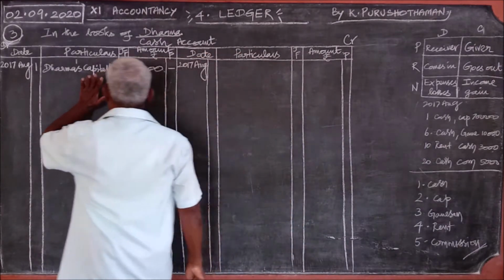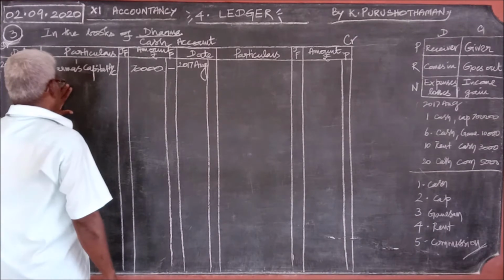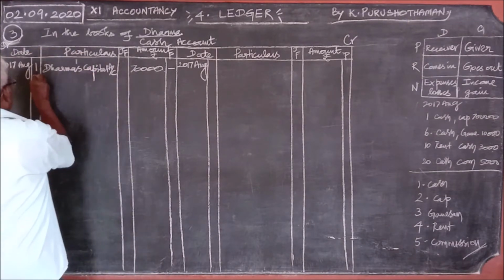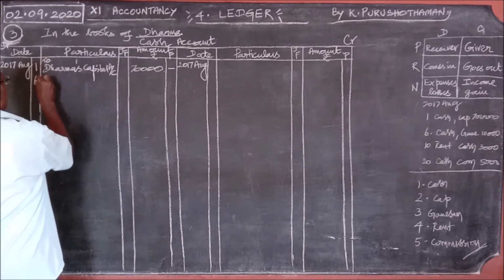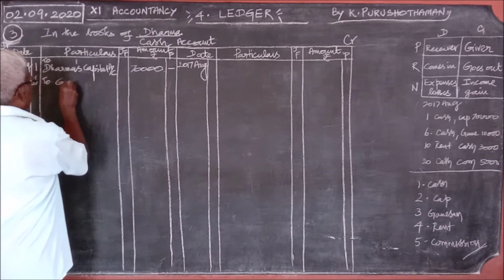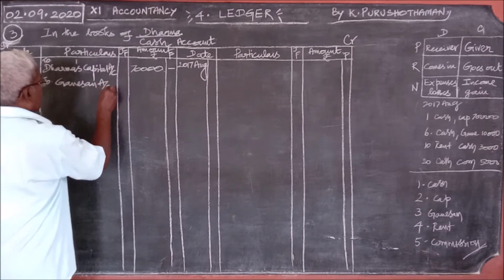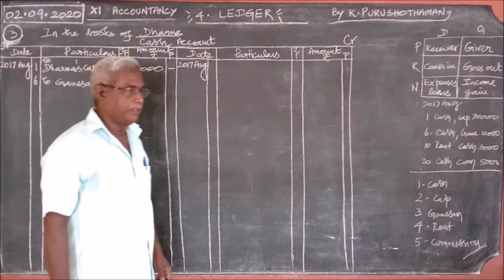Therefore, on the debit only we should pass the entry. What we should write is what is coming along with that cash. On the 6th, you should write what you wrote on the debit to Dharma's capital account: to Ganesan account. You should understand this very carefully.